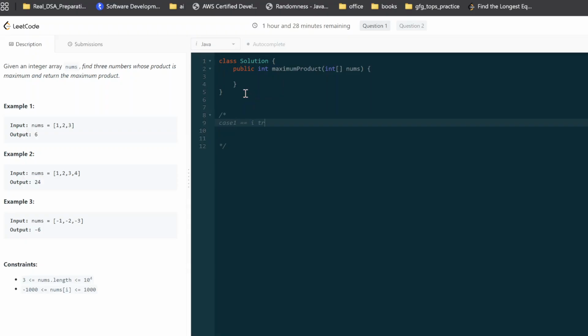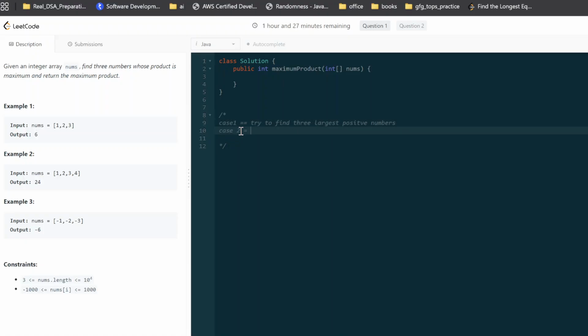Case one is pretty easy: find the three largest positive numbers. For example, in this array, since there are no negatives, the three largest numbers are 1, 2, 3, and the product is 6. That's correct. What other option do we have?